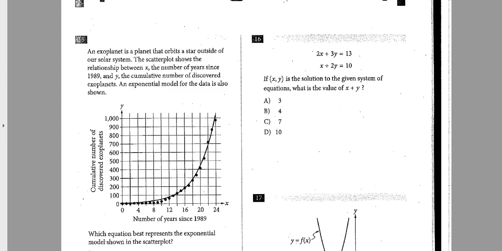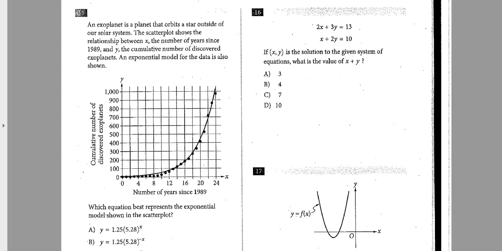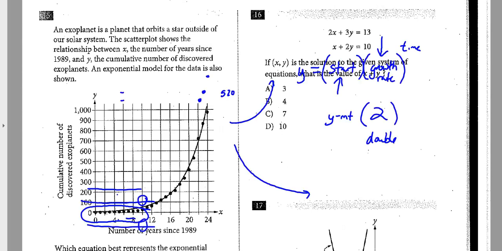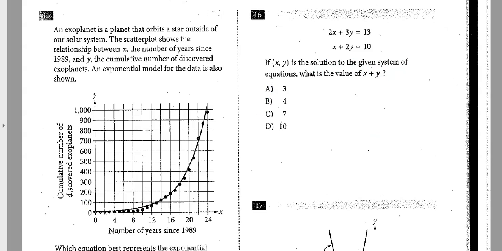All right, next one, number 16. System of equations, a very important concept, one of the top 5 in my book for the SAT. Usually it shows up 4 to 5 times per test, which is 40 to 50 points of your overall score. Can you solve a system? This one's another trick that they like to do.